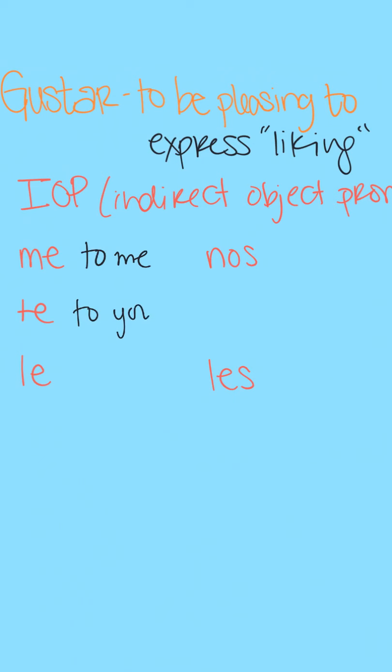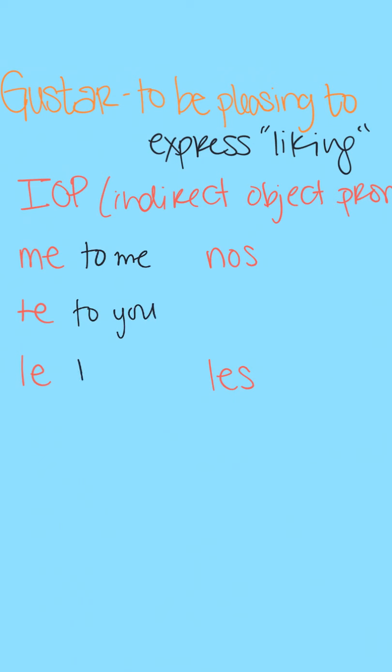So let's go ahead and define what our IOPs are. We have first me, te, le, nos, and les. And these translate to "to me," "to you."